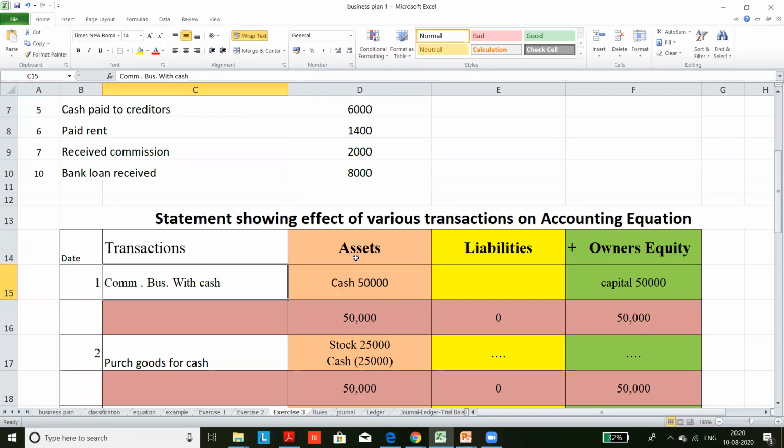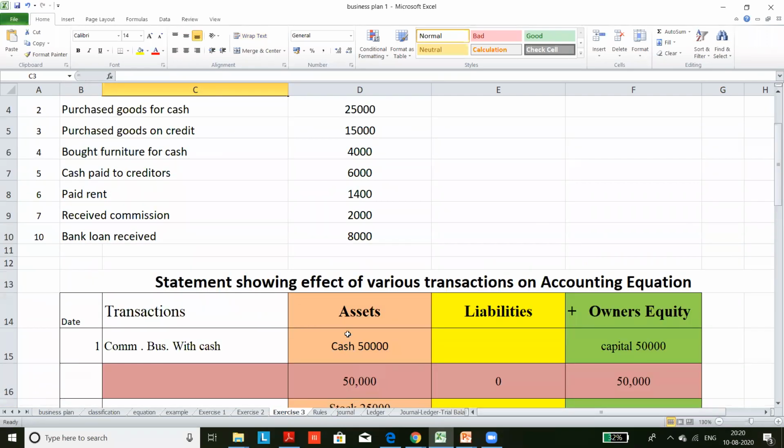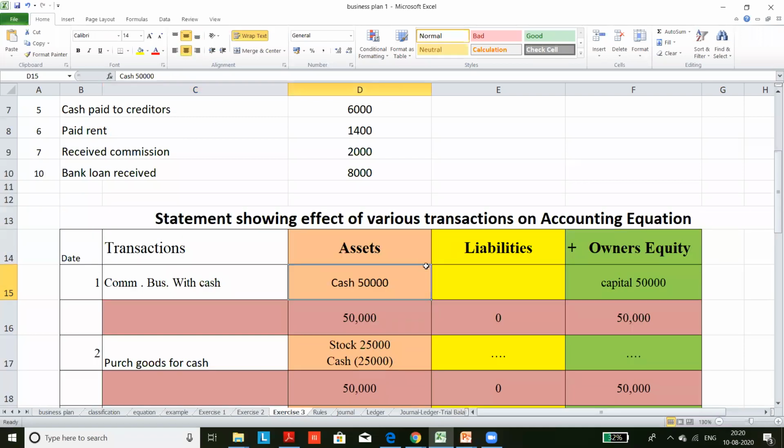Instead, give the name of the asset that is affected. Here, both capital and cash are affected. So commence business with cash. The cash increased by 5 lakh and capital is increased by 5 lakh. Write both. Then find out the total. You can put a double line and proceed, and prove that assets are equal to liabilities.